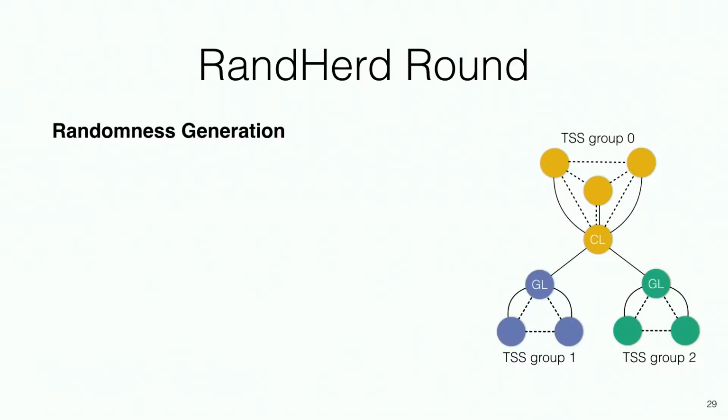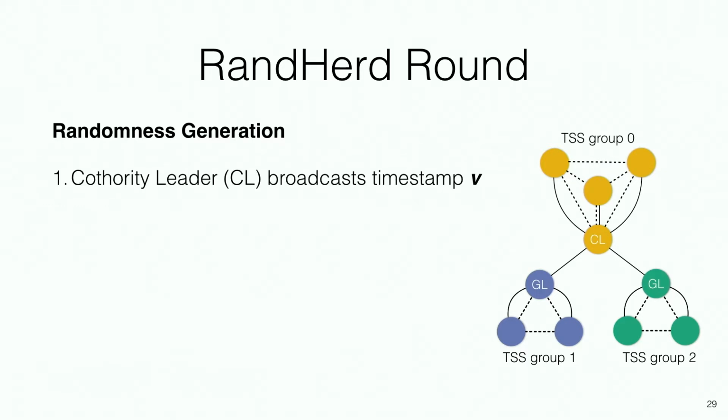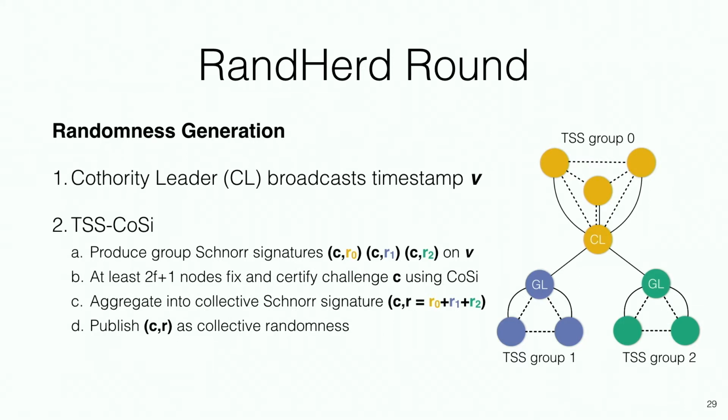So how does the randomness generation work? Once we do the heavy lifting in the setup phase, randomness generation is actually pretty easy. We simply have the authority leader, again picked using this unbiased randomness, broadcast a series of timestamps, and each group will simply produce their individual signature on that timestamp. The signatures will be collected and then combined together, and that will be our randomness. So notice that what we're achieving here is this ability to simply push some value down the communication tree. Every group produces their small signature. We take the signatures together, and out comes our randomness.